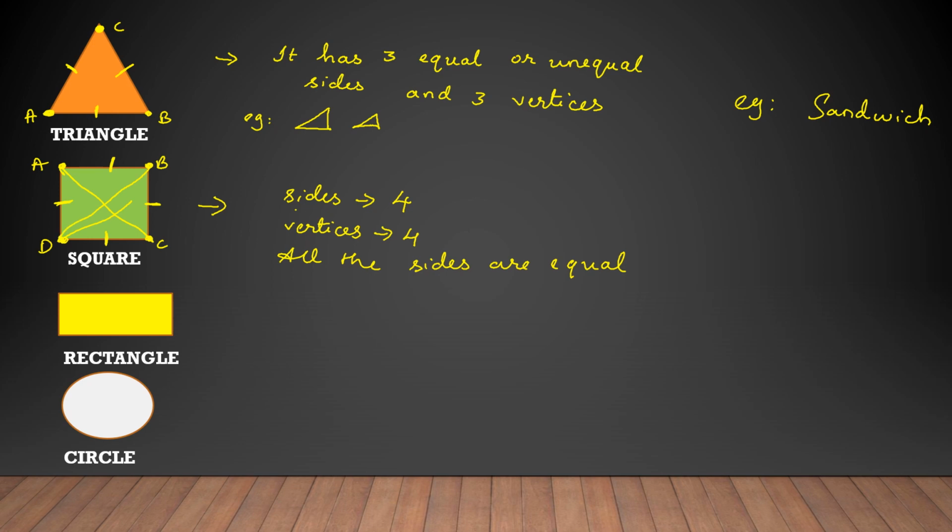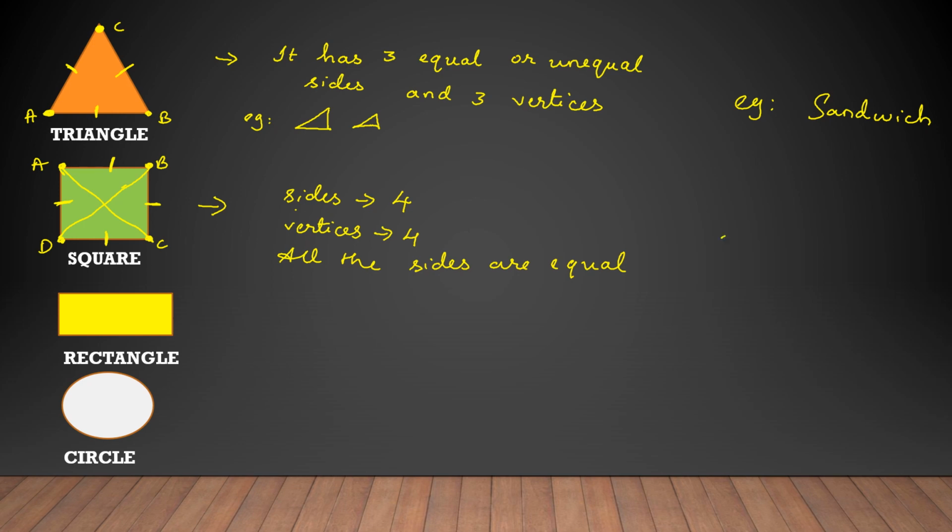The diagonal from D to B and the diagonal from A to C. So there are 2 diagonals in a square. You can see there are 2 diagonals, and diagonals are always drawn in a straight line.